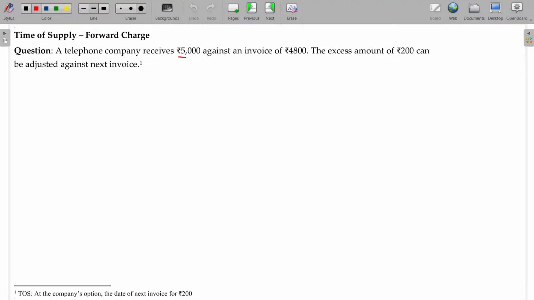Telephone company receives 5,000 against an invoice of 4,800. The excess amount 200 can be adjusted against the next invoice or not? Yes. Whatever the bill may be, if you are getting the receipt in excess of that bill amount, that will be taxable only along with the next invoice date, not now. At the company's option. This is only an option.